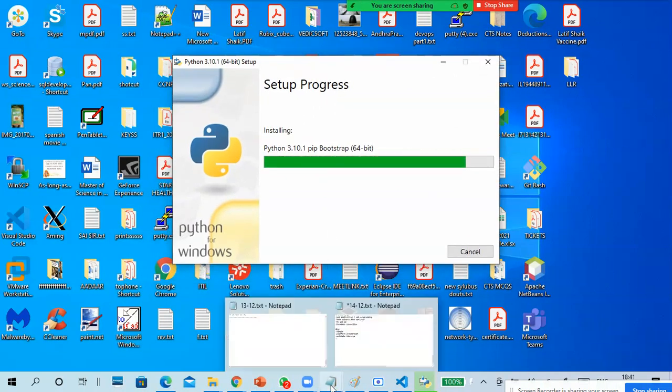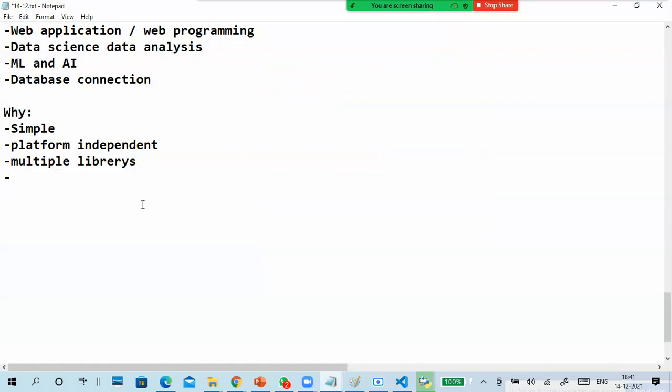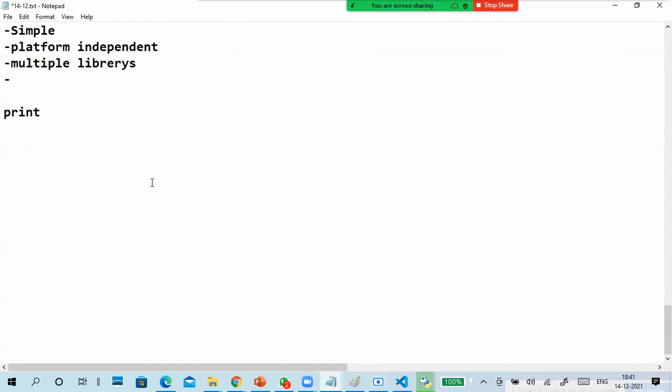So in Python, what are the things we must learn? First is print statements, variables, strings, different types of strings, list, tuple, set, dictionary.